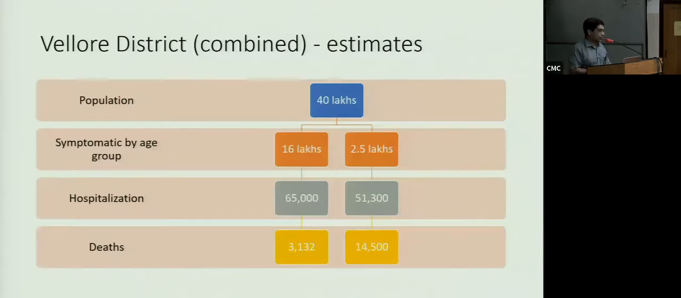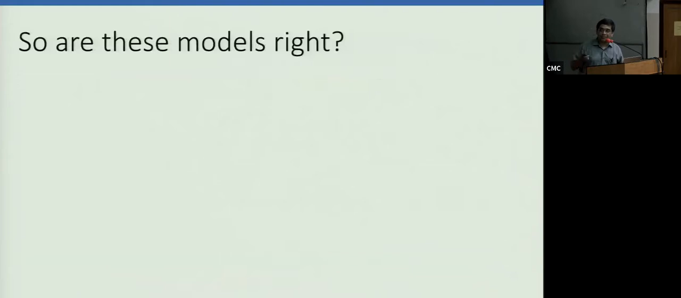Now this is Vellore district. So if you were looking for numbers, 40 lakh people across the entire Vellore district, 16 lakh people who are symptomatic over the course of the epidemic. This is not wave 1 alone, it's over the course of the epidemic. 2.5 lakhs in the older age group. Finally, we're talking about 3,000 younger people, less than 60, dying over the period of the epidemic, which may be a year or more, and 14,500 people above 60. Now these are just numbers.